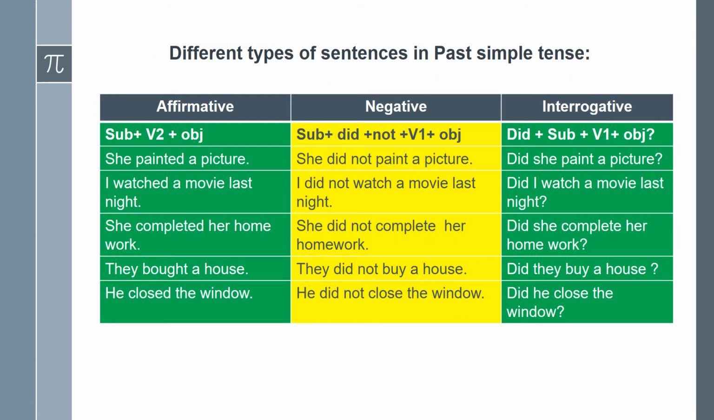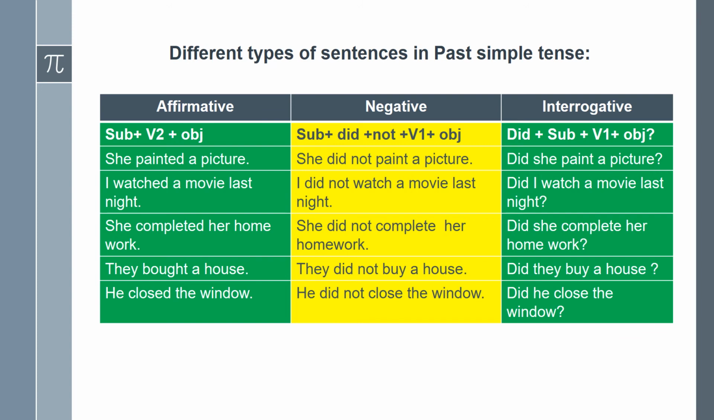Now let's see how to frame different types of sentences in past simple tense. As we know, there are three types of sentences: affirmative, negative and interrogative sentences. How to frame them, what's the structure of them, now we will see. Affirmative sentence, we follow the structure of subject plus V2 plus object.